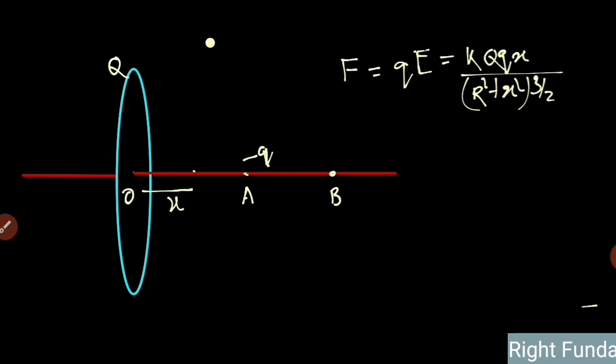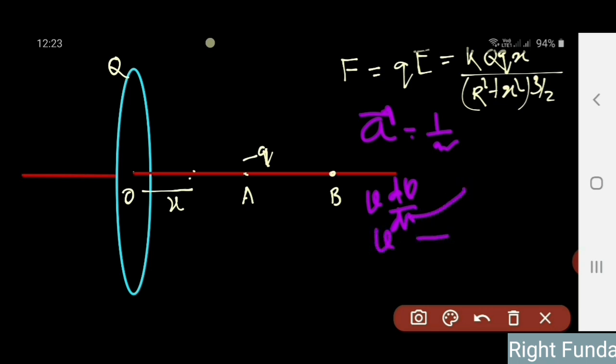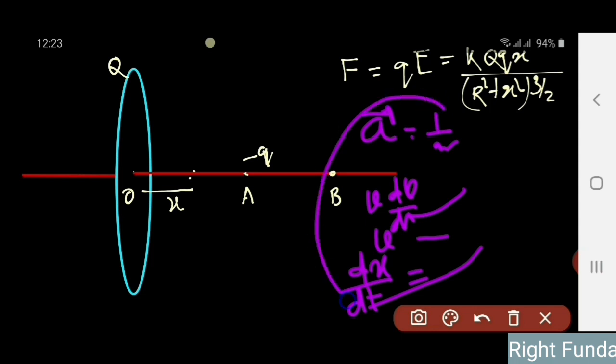So once you get the force, the regular process to find the time to go from A to O is that I should calculate the acceleration by dividing by m. Then I would write v dv by dx, write v as a function of x, then again in place of v write dx by dt and integrate. But the process will be very complicated. This is the regular process we do, but it cannot be solved right now because the integration will be complicated. But if you see the question very carefully and observe the keyword, then you need not do all these things.